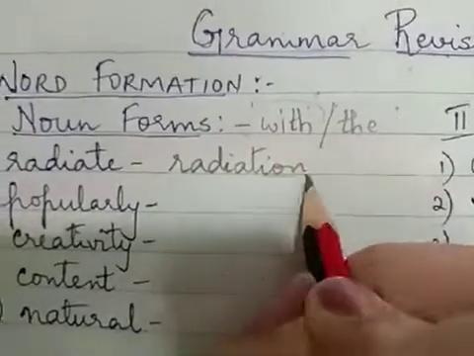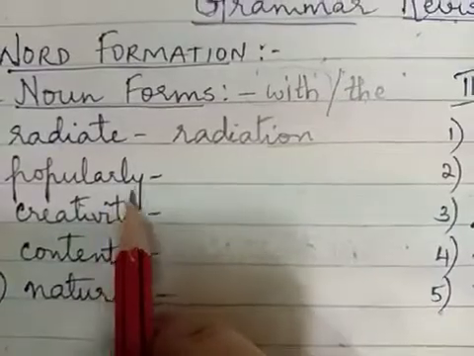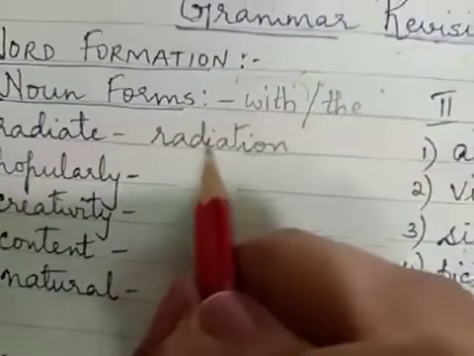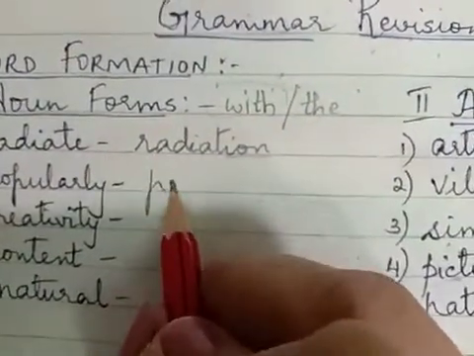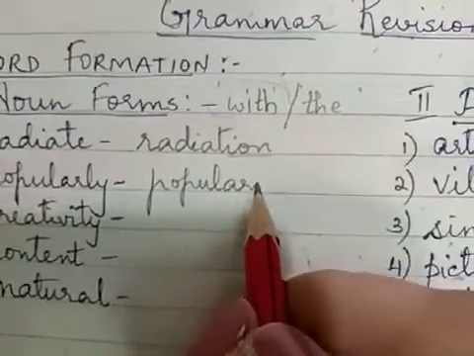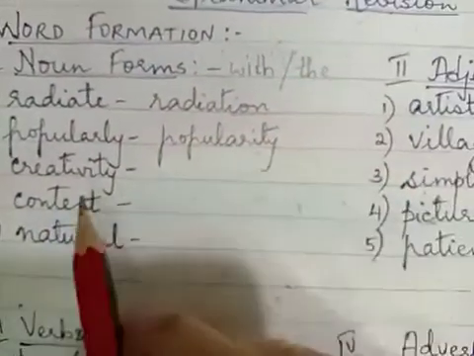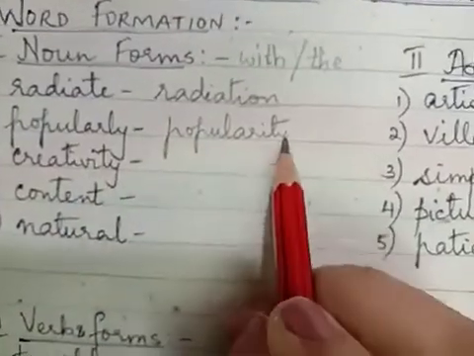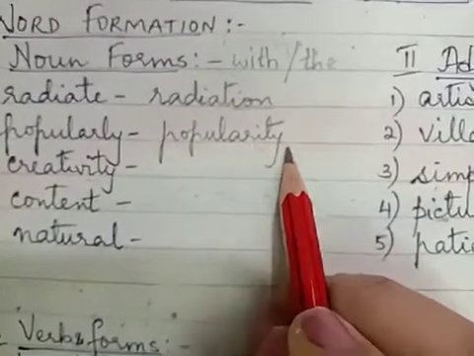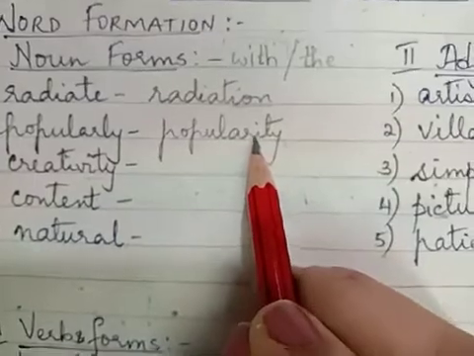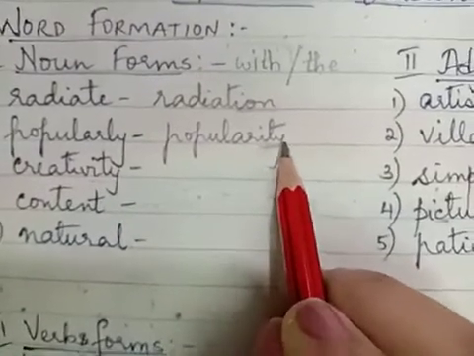Radiation. Next you have popularly. So the noun form will be the popularity. Now ity, you can see here popularity is a noun form with the suffix ity.